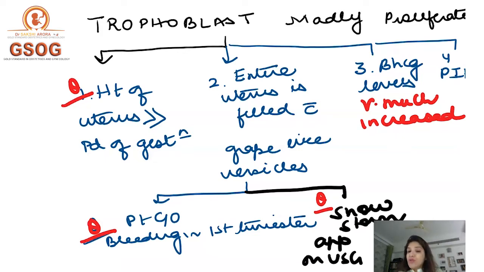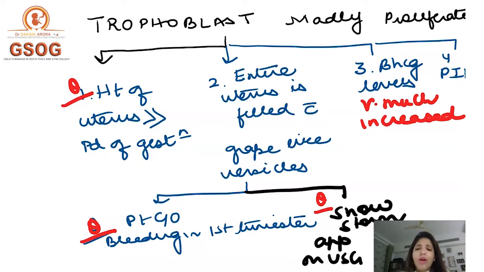So here I have told you that there are four things which you are going to get in a patient of molar pregnancy. Number one, the height of the uterus will be more than the period of gestation. On ultrasound, you are going to get a snowstorm-like appearance. Her HCG levels will be very, very high, and she is going to have PIH, right?